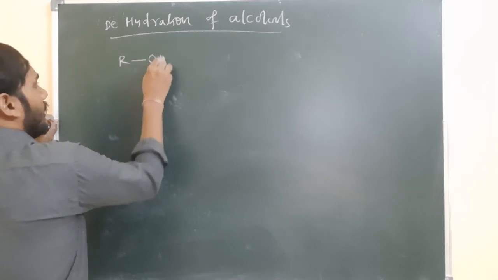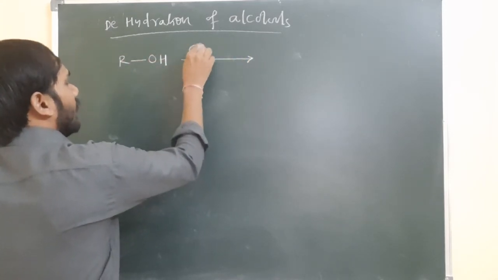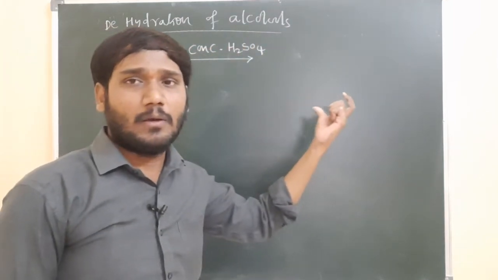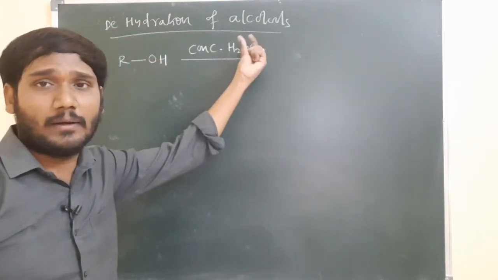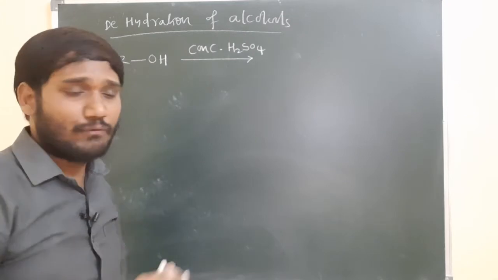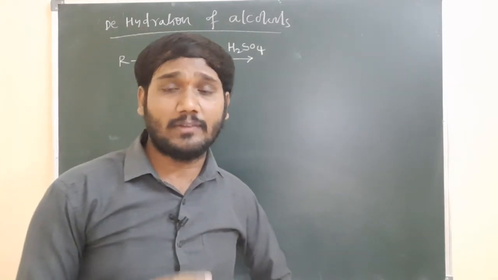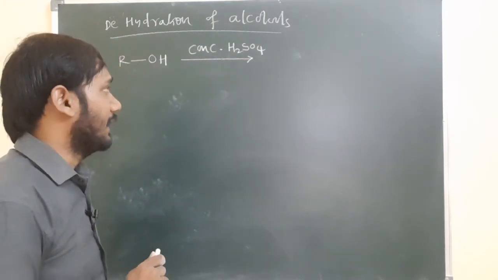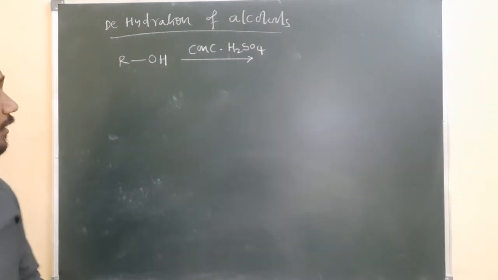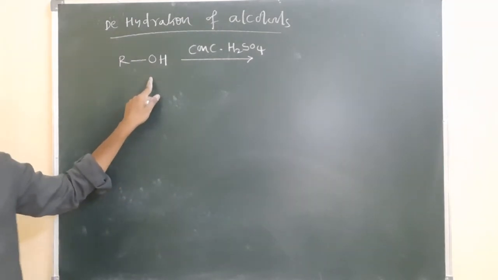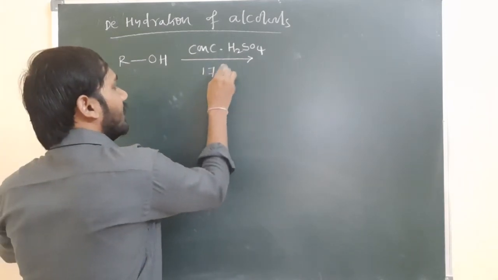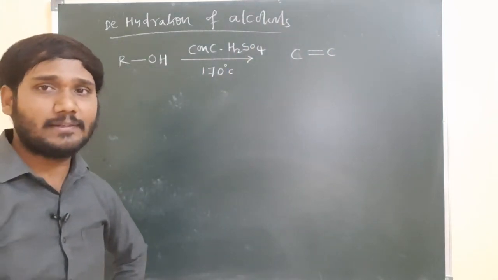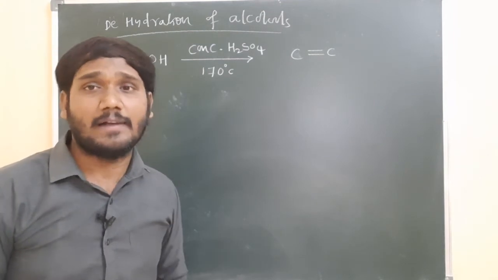Any one of the alcohols you can take. When this alcohol is reacted with concentrated sulfuric acid, the concentrated sulfuric acid behaves as the best dehydrating agent, meaning sulfuric acid removes the water. That's why we call sulfuric acid a dehydrating agent here. So when alcohols react with concentrated sulfuric acid at a temperature of 170 degrees centigrade, alkenes are possible. Let us see how the alkenes are formed by reaction with concentrated sulfuric acid.